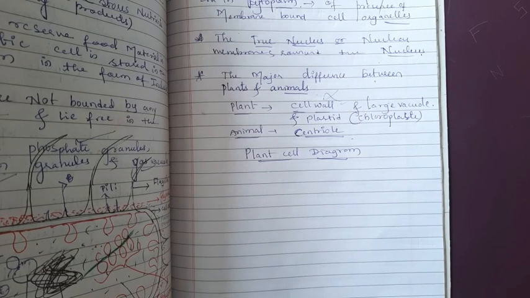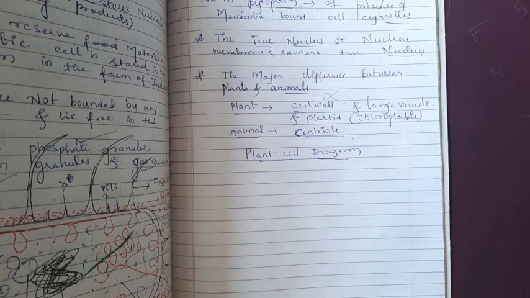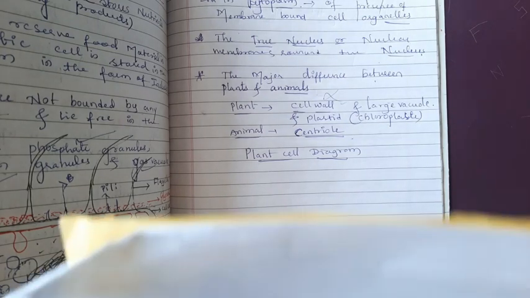Yesterday, last time, we discussed the structure of the plant cell. In that we discussed everything: the compartments, ribosome, mitochondria, Golgi complex, vacuoles, everything. Today we will discuss the structure of the animal cell. Later we can discuss the detailed explanation of both plant and animal cells, as an explanation of the eukaryotic cell.